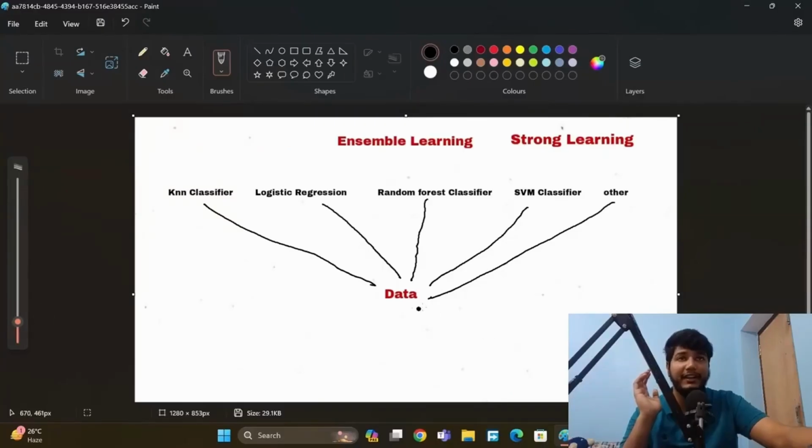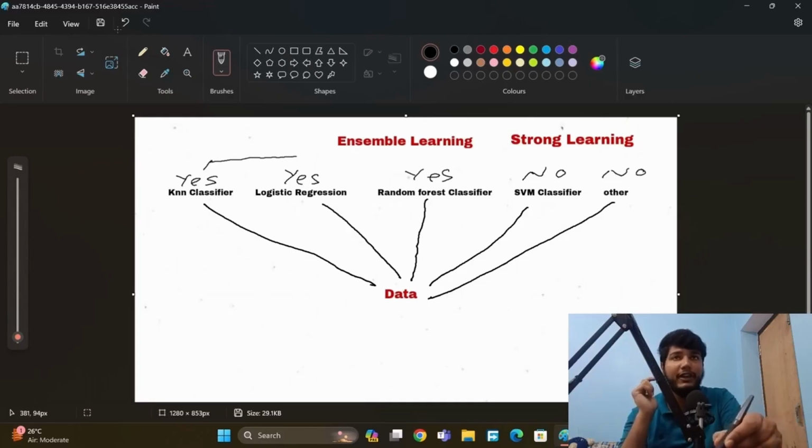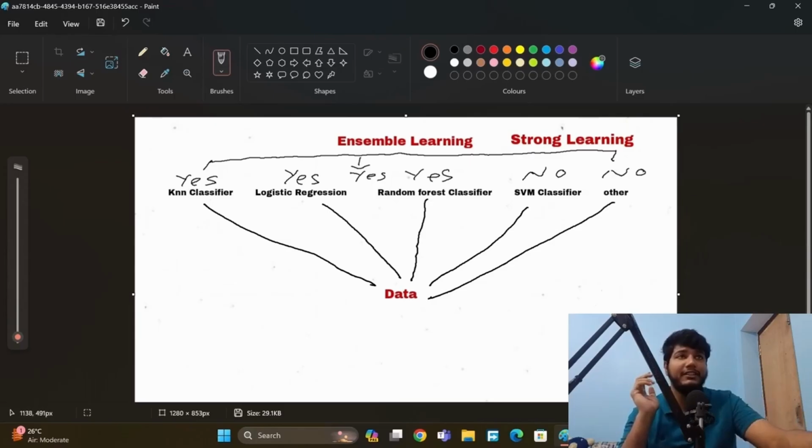Here we have the same data. So for example, KNN gives us yes, this gives yes, this gives yes, and this gives no, this gives no, okay. So the most common decision here is yes. So here we will combine all of these, okay, and we will look at the most common decision. The most common decision here is yes, so we will go with yes. So this is the most accurate one. That's why we use Ensemble learning. This is strong learning, okay?